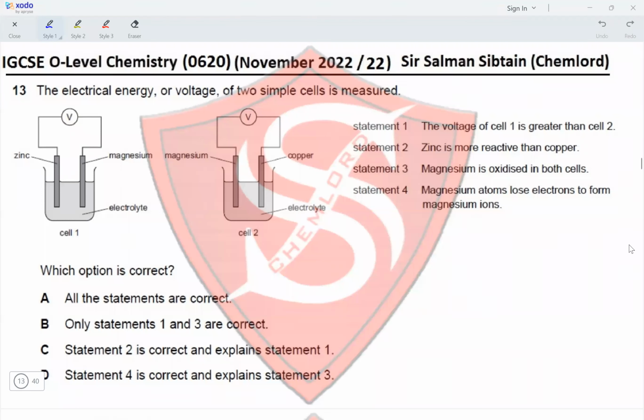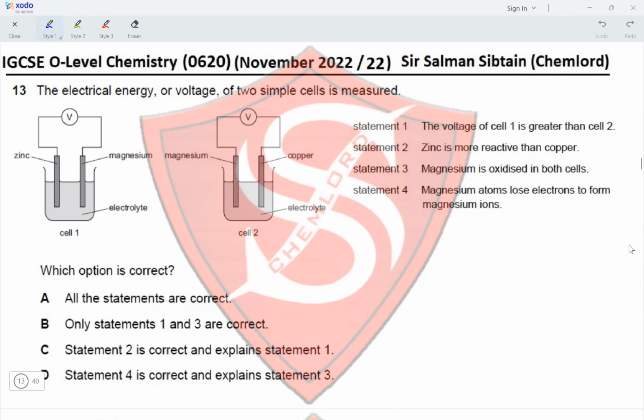Question 13. The electrical energy or voltage of two simple cells is measured. So cell 1 is made up of zinc and magnesium, and cell 2 is made up of magnesium and copper. Okay. So which option is correct? All statements are correct. So let's look at the statements.